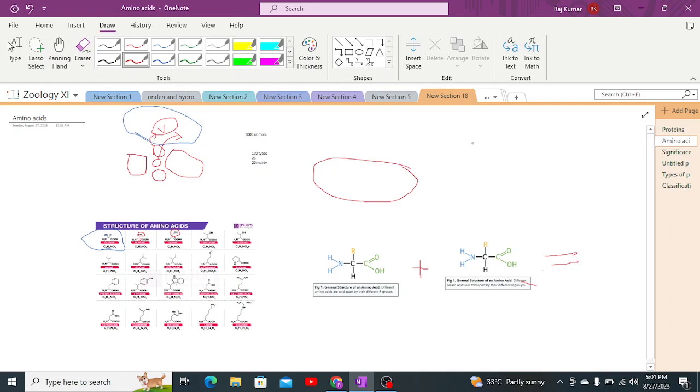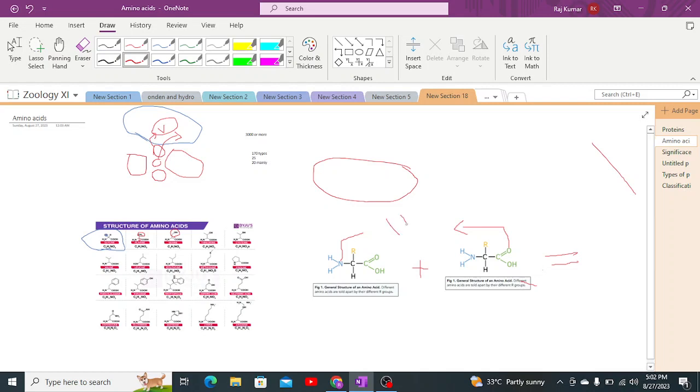Hydrogen is obtained from the amine group, and the hydroxyl group is obtained from the carboxylic acid, because the amine group doesn't require hydrogen and the carboxylic group doesn't require hydroxyl. The amine group is basic and the carboxylic group is acidic, due to which both of these do not require the hydrogen and hydroxyl group respectively.